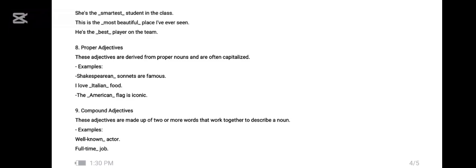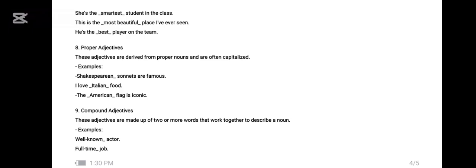Here the sonnet is the noun, but Shakespeare is another noun, and we are combining these two to make the adjective of the sonnet. So Shakespeare is the adjective of sonnet, and the word Shakespeare is a proper adjective because it is a proper noun. I love Italian food. The main noun is food, and I am mentioning the proper noun Italian, so the word Italian is a proper adjective here.